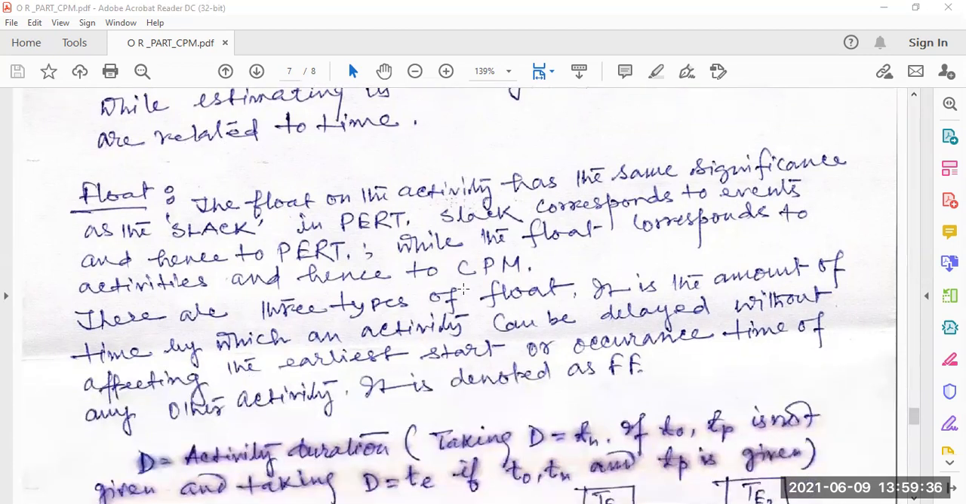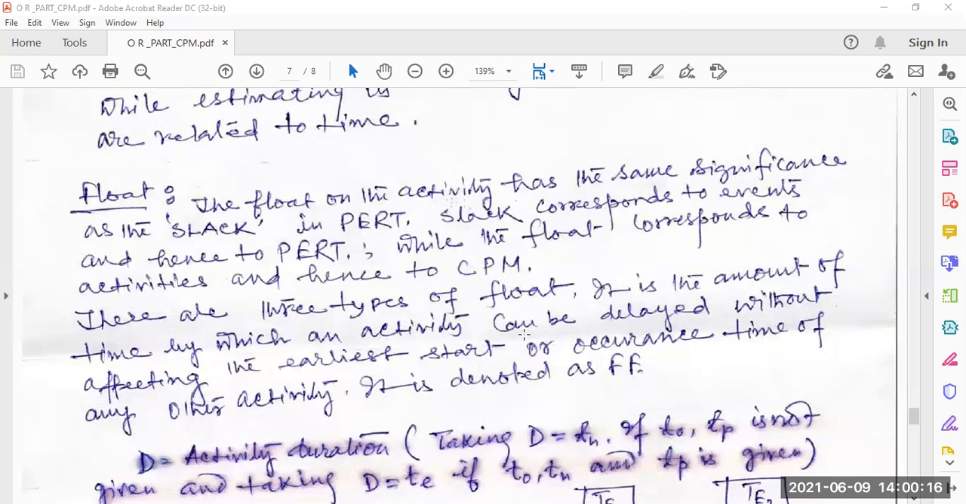Now another thing will be coming, that is called float. The float on the activity has the same significance as the slack in PERT. What role does the slack time play in PERT? The same thing is float. In case of CPM, that is critical path method, it is called float, while in PERT it is called slack. Slack corresponds to the event and hence to PERT, while the float corresponds to the activities and hence to CPM.